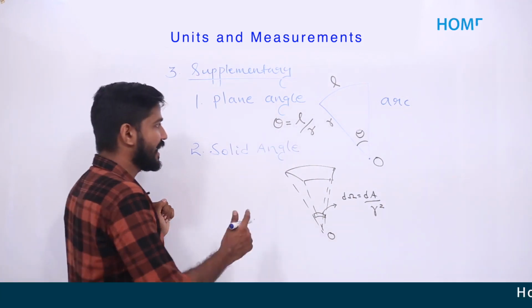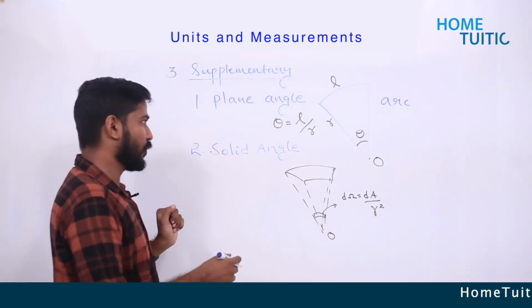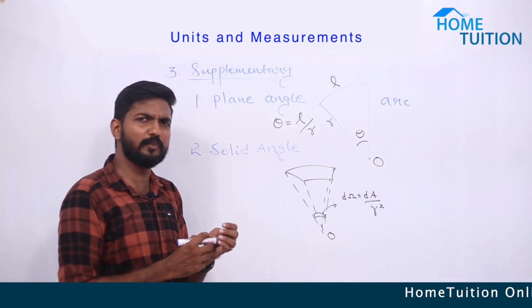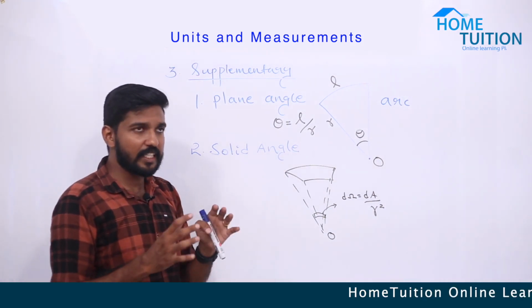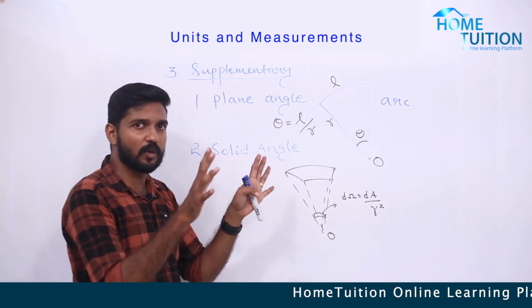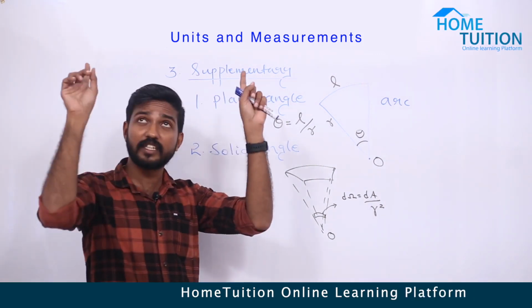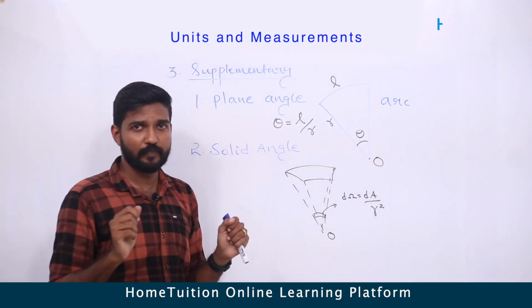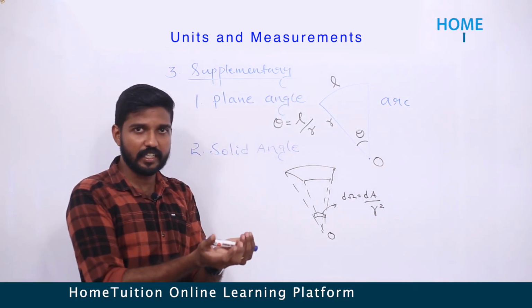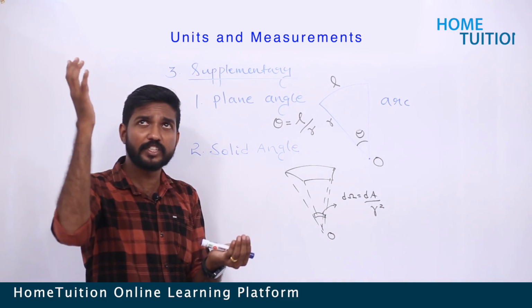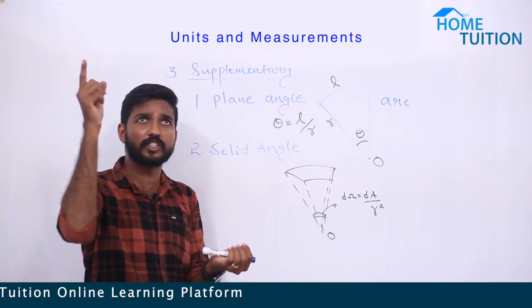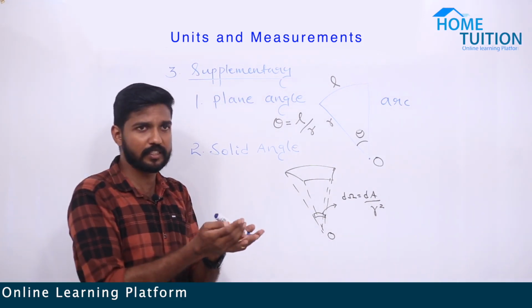Clear? Then next one is a new concept for you, solid angle. What do you mean by solid angle? Suppose I have a solid object like this room. The rooftop is a surface. Suppose there is a point here, and we join lines from the corners of the rooftop to this point like this.